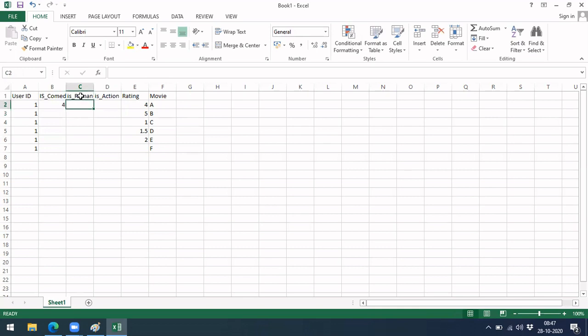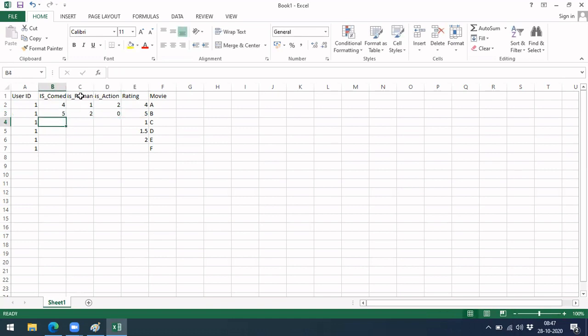Let me write 4 for comedy, romance 0, and action 2. Similarly, for the second movie there is a comedy of 5, a romance of 2, and action 0.